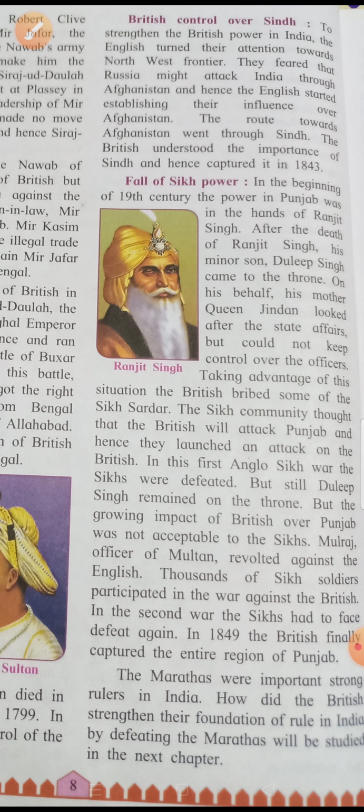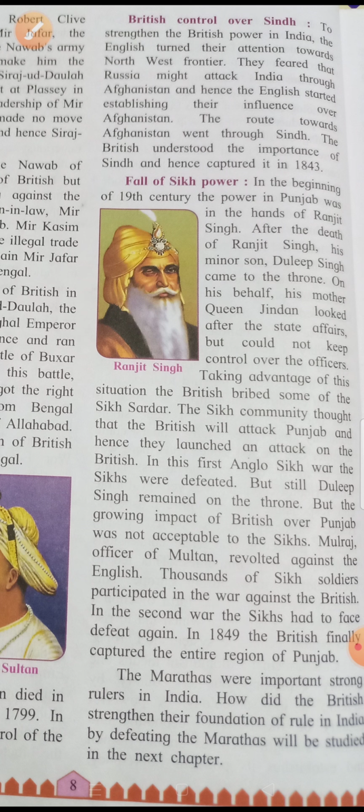You can see in the picture the image of Ranjit Singh, right? Ranjit Singh. Okay. His minor son, meaning his young son Duleep Singh, came to the throne. Means Duleep Singh was sitting on the throne on his behalf. Okay. His mother Queen Jindan looked after the state affairs but could not keep control over the officers. His mother's name was Jindan. She looked into the state matters but she could not control the officers.